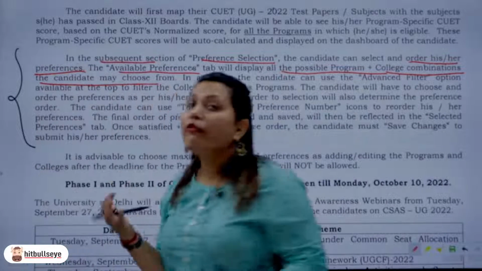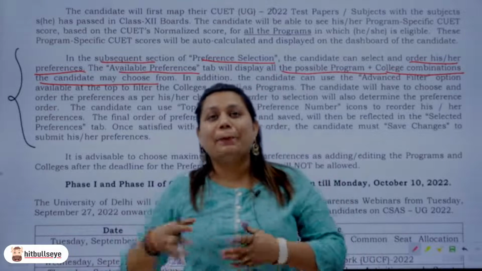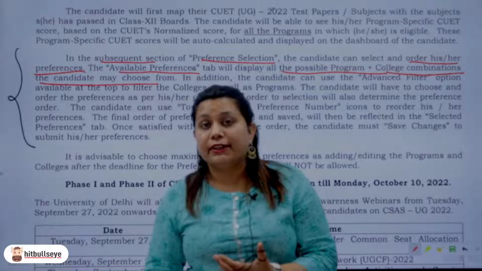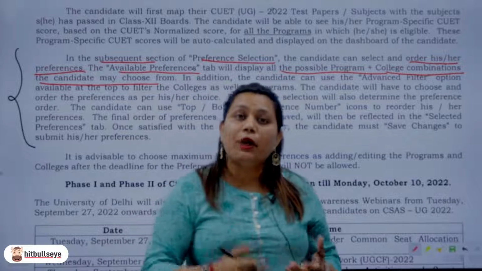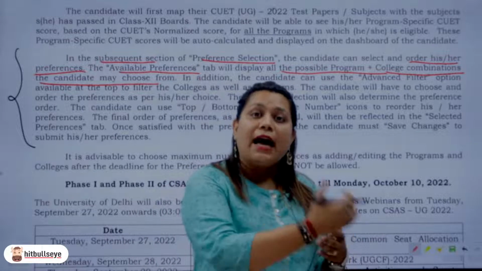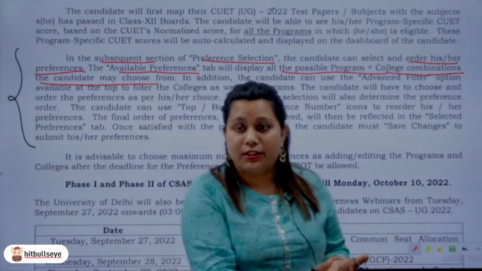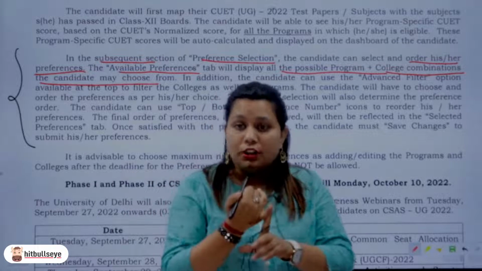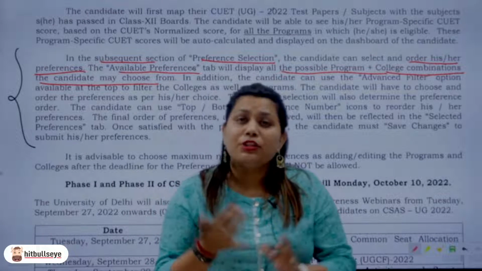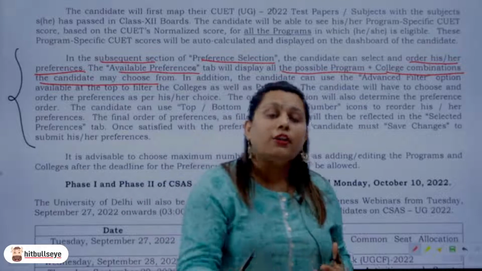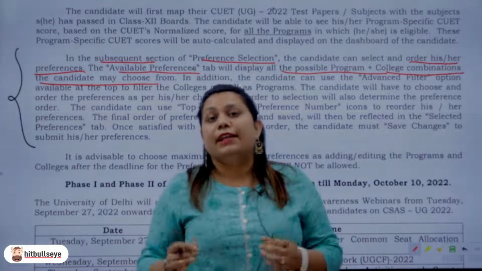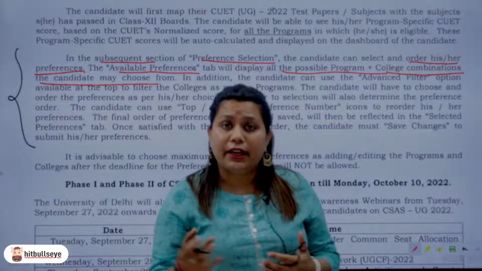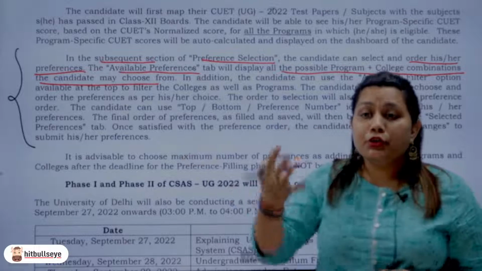Now, obviously, if there's somebody who had PCM as the combination, that is physics, chemistry, maths, for them, the courses that they can pursue would be different from somebody who had accounts, business studies, and economics as their preferences. So, of course, they're going to be different. The preferences for each student as per the domains that you chose, as per the courses that you had in your board is going to vary. So, whatever course, whatever college you are applicable for, you can apply, you are eligible, that will already reflect there for you to choose from.